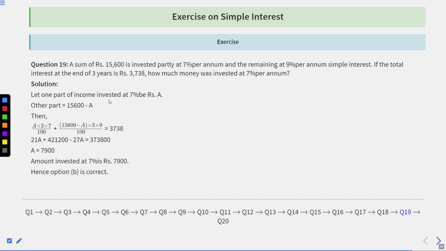So let one part invested at 7% be rupees A. So the other part is 15,600 minus A. Then A times 3 into 7 upon 100 plus (15,600 minus A) into 3 into 9 upon 100 is equal to 3,738. So 21A plus 4,21,200 minus 27A is equal to 373800 and A is equal to 7,900. So amount invested at 7% is 7,900. So the option correct here is option B.